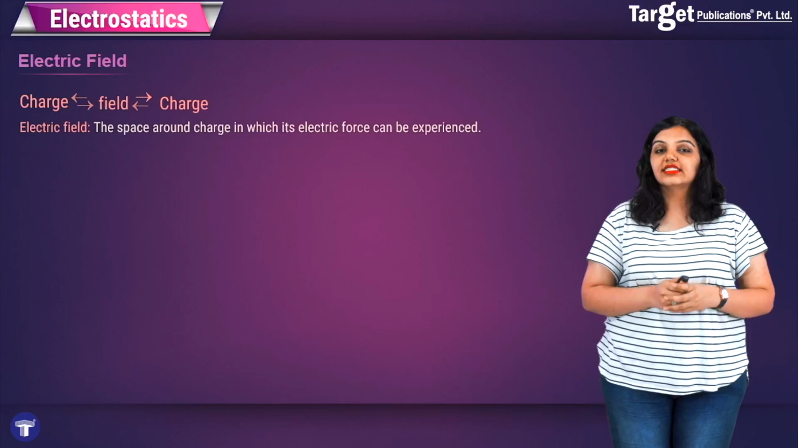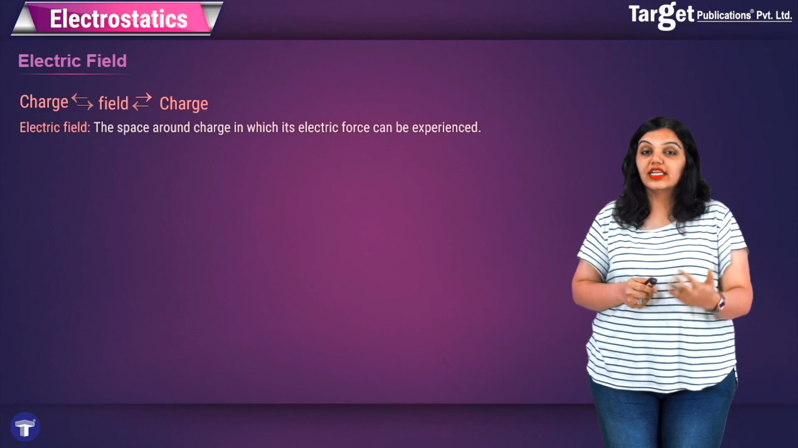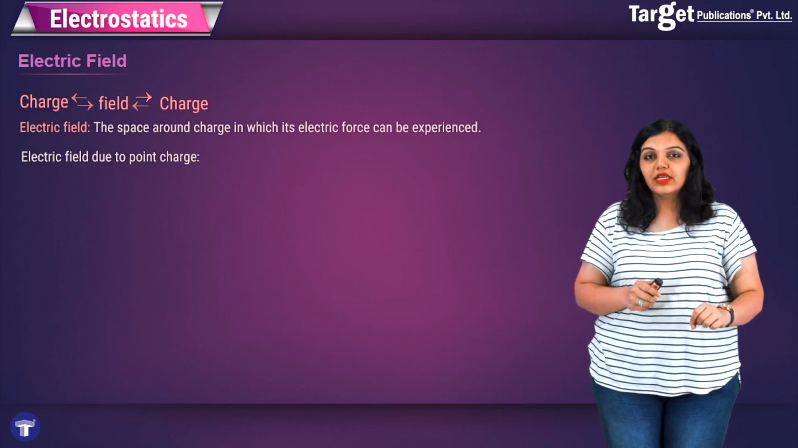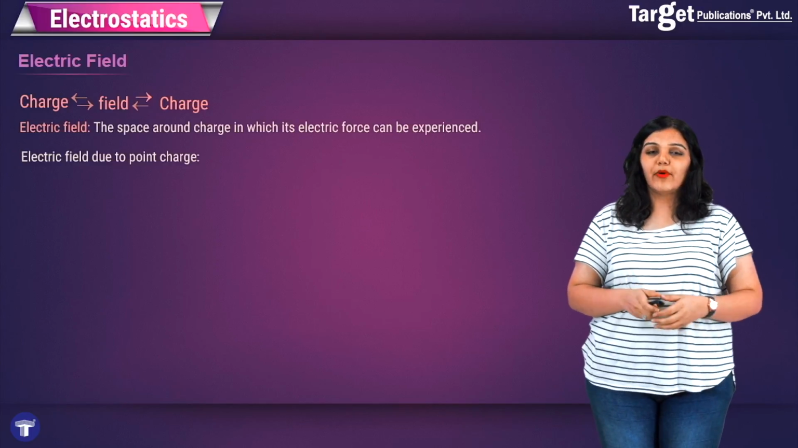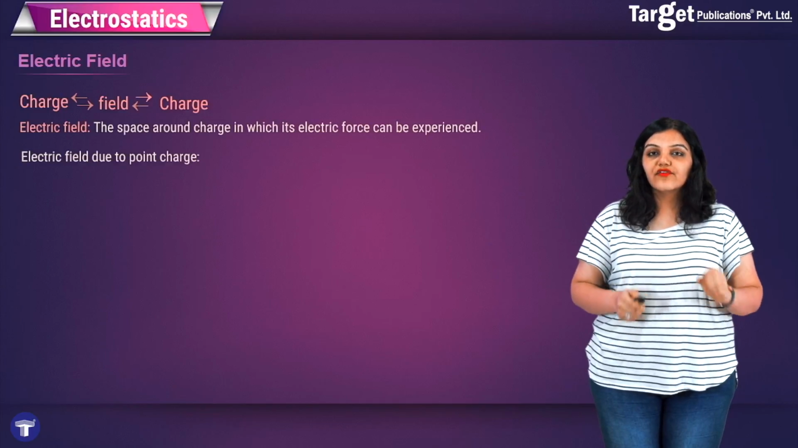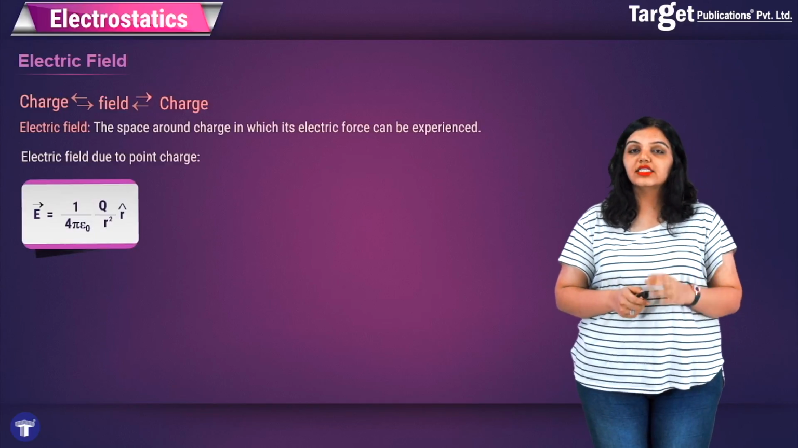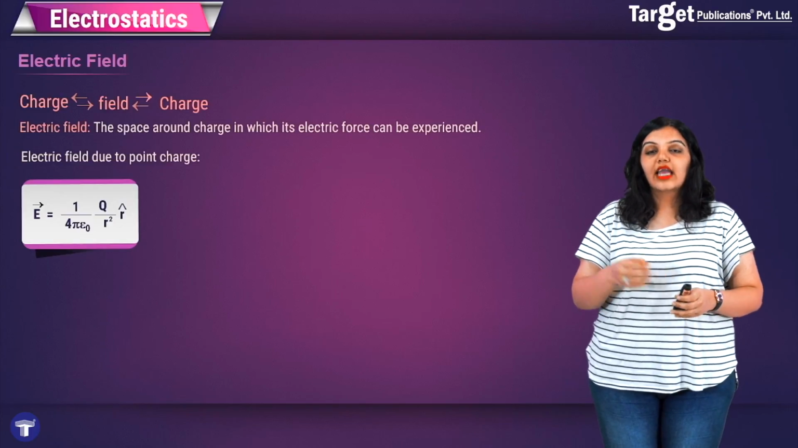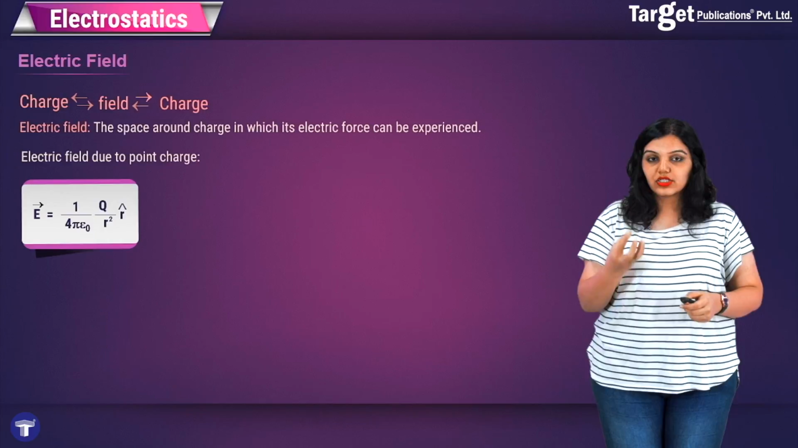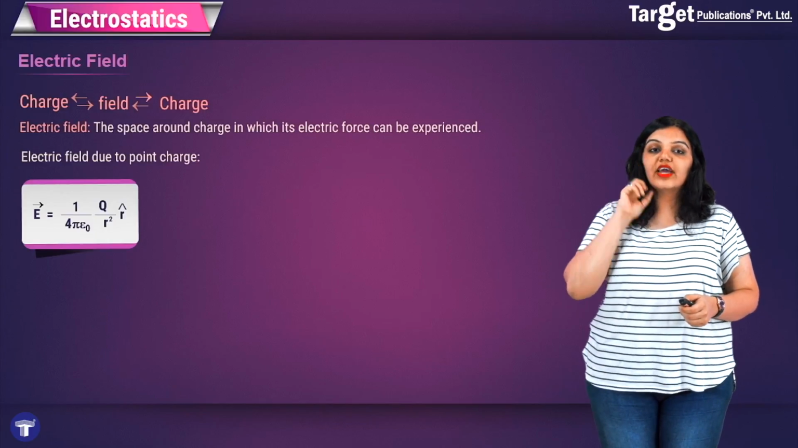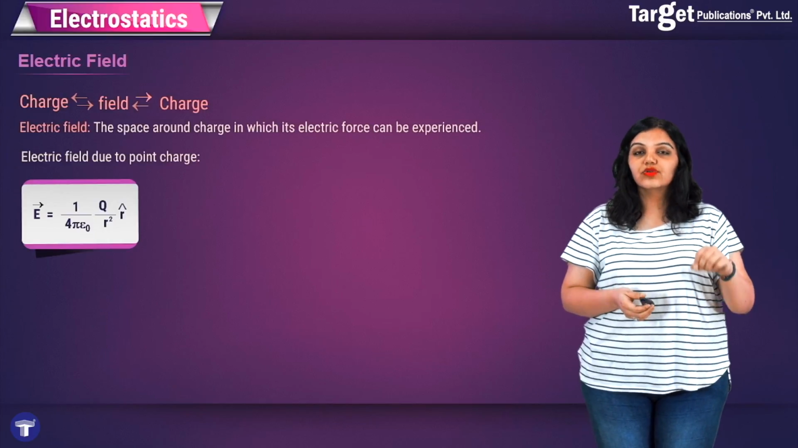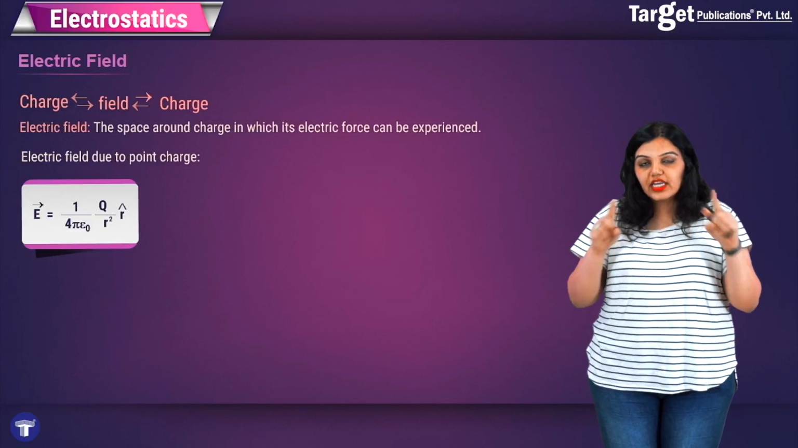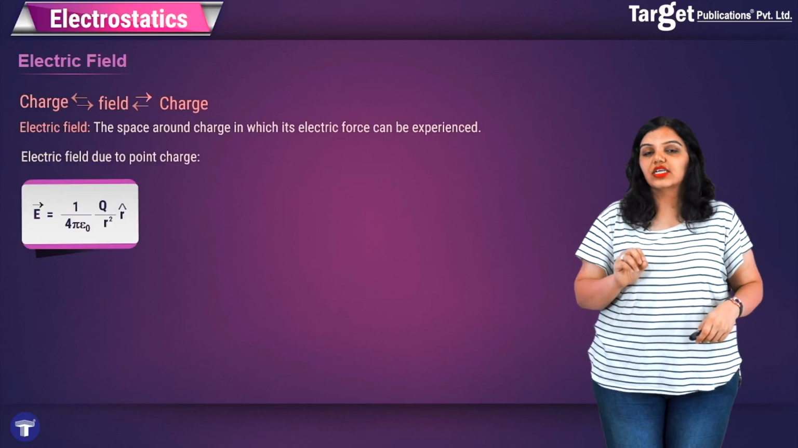By definition, like I said, it is the space around a charge in which the electric force due to that charge can be experienced. And from here we get the formula for the electric field due to a point charge. The formula is E = 1/(4πε₀) · Q/r² r̂, where capital Q is the charge on the point charge. Now you can see that this is a vector equation, and therefore E is in the same direction as the radial vector, so this field has radial symmetry. We will see this geometrically very shortly.